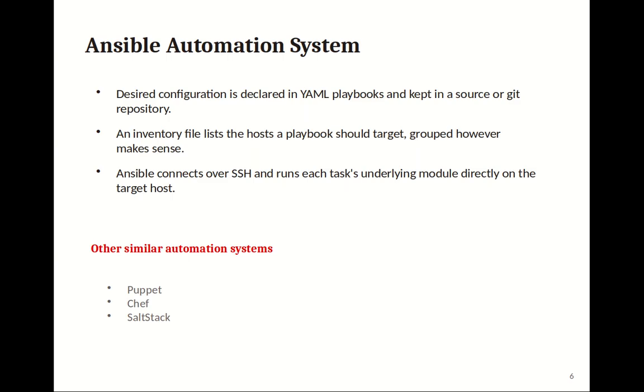Ansible automation system. Desired configuration is declared in YAML playbooks and kept in a source or Git repository. An inventory file lists the hosts a playbook should target, grouped in a way that makes sense. Ansible connects over SSH and runs each task's underlying module directly on the target host. Other similar automation systems: Puppet, Chef, SaltStack.